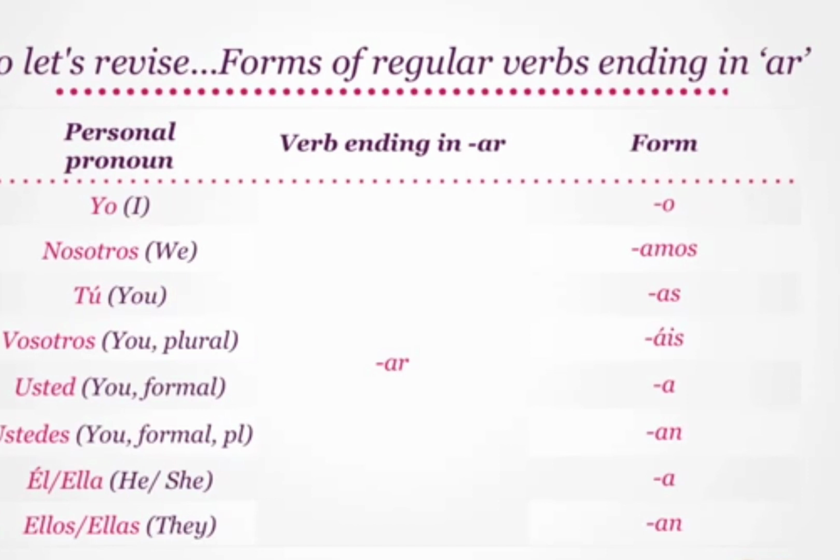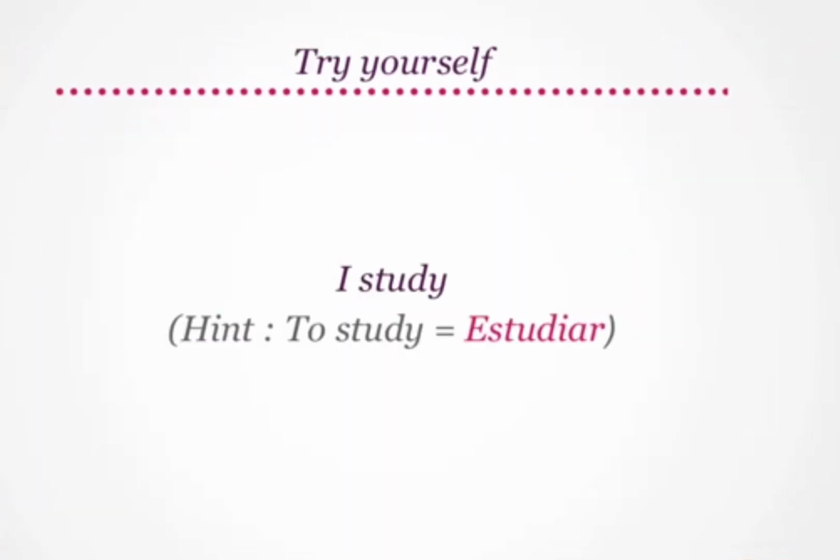Formally, for usted, AR changes to A. And for ustedes, to AN. Similarly, as we saw in third person singular, that is él or ella, the ending AR becomes A. And for ellos or ellas, it becomes AN. All right, time to practice.